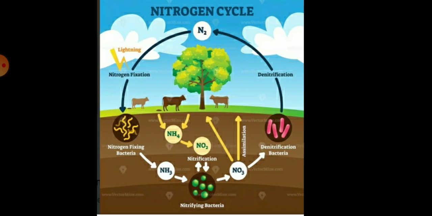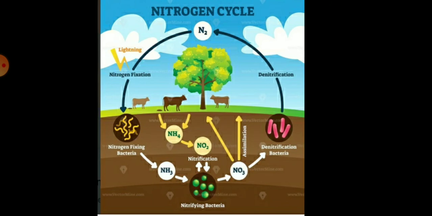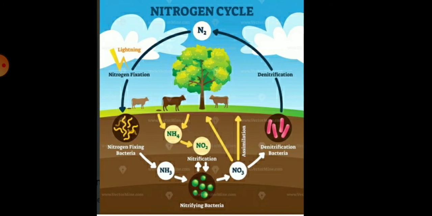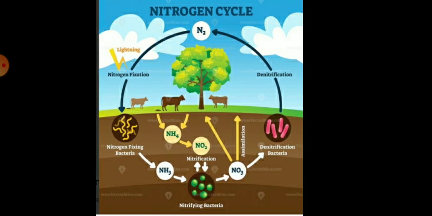During lightning, the high temperature and pressure created in the air convert nitrogen into oxides of nitrogen, and these oxides dissolve in water to give nitric acid, or nitrous acid, and fall on the land along with the rain. These are then utilized by various life forms.